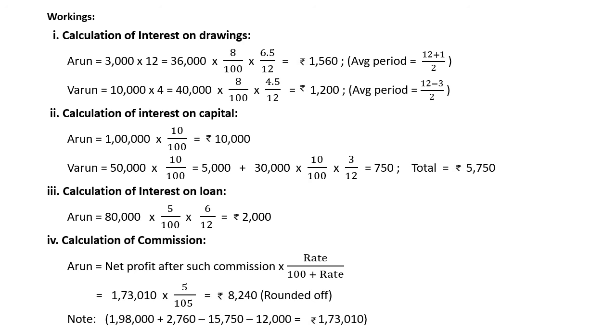So we will get 1,73,010 as net profit, and we have to multiply into 5 by 105. It will be 8,238. Here I have rounded off at 8,240. So final amount we will get 1,64,770 as divisible profit, which should be distributed to partners' capital accounts.